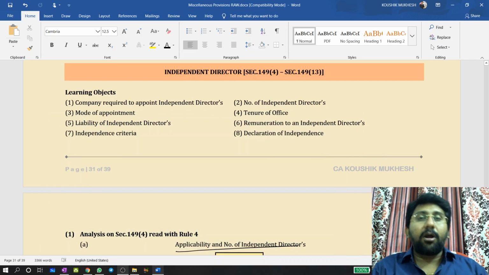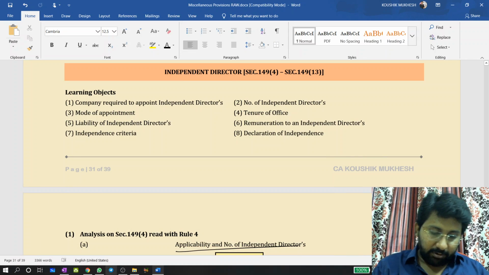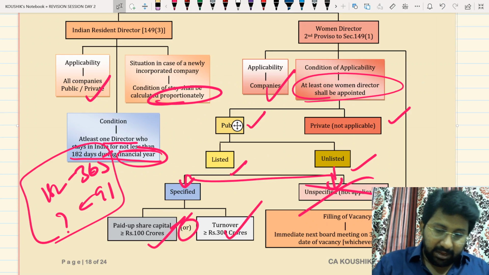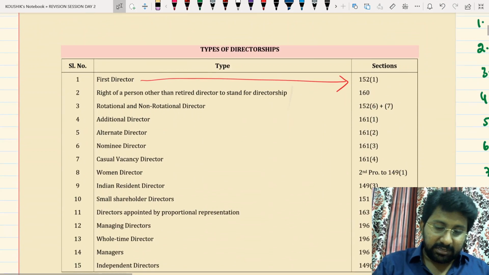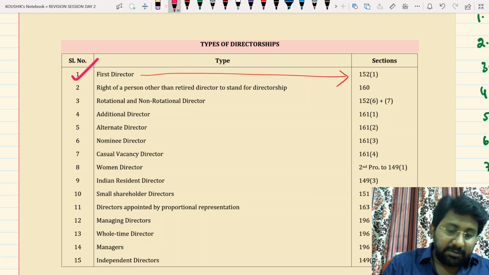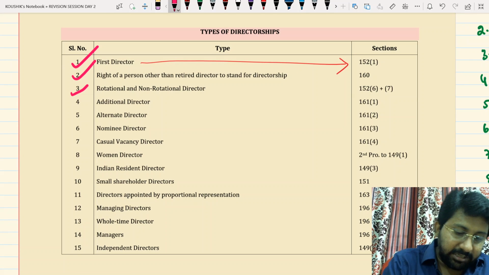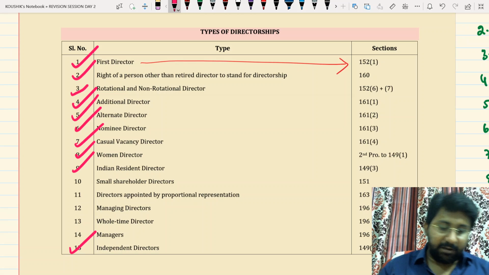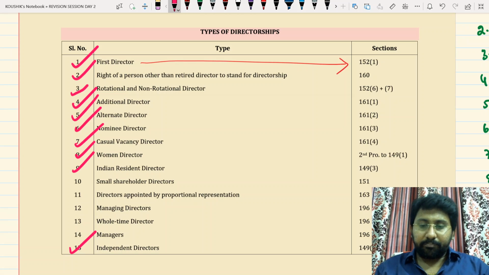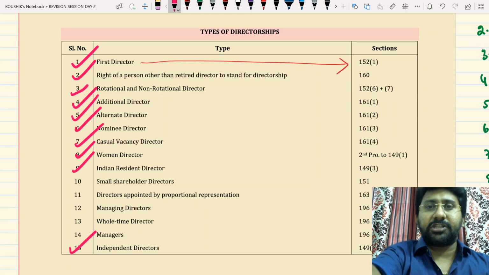So this is all with the end of appointments of the directors. If you observe clearly what I said at the beginning of the story, we have a certain list of directors. First directors, right of a person, rotation, non-rotation, additional, alternate, casual vacancy, nominee, women, Indian resident, and independent director. We completed all this. As a quick revision in a nutshell: